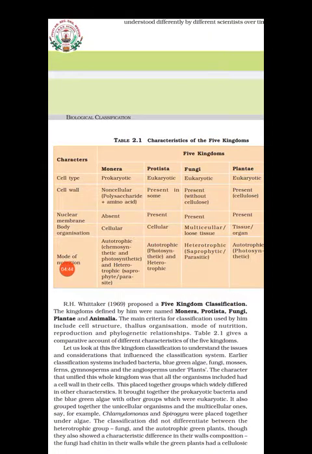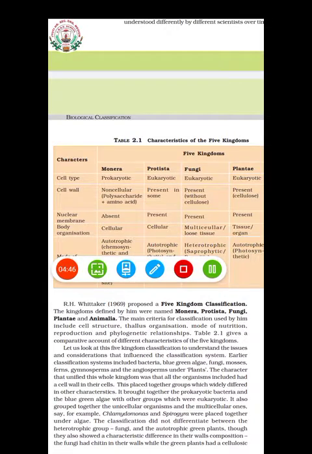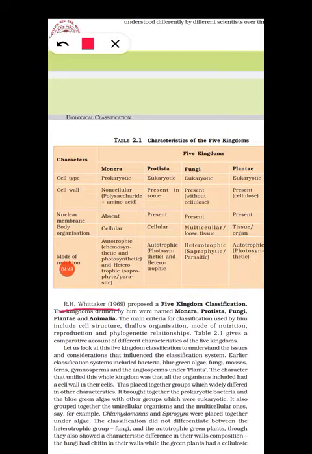Another scientist, R.H. Whittaker, proposed a classification system known as the five kingdom classification. According to it, the kingdoms are named Monera, Protista, Fungi, Plantae and Animalia. Likewise, five different kingdoms were proposed by R.H. Whittaker.